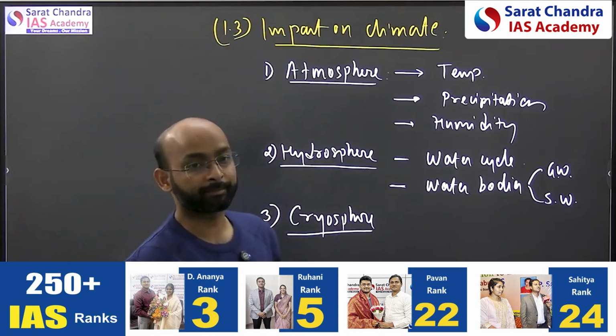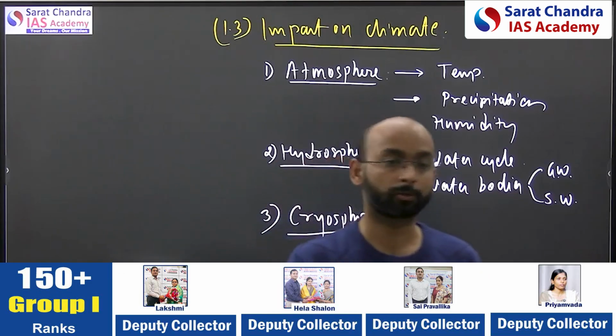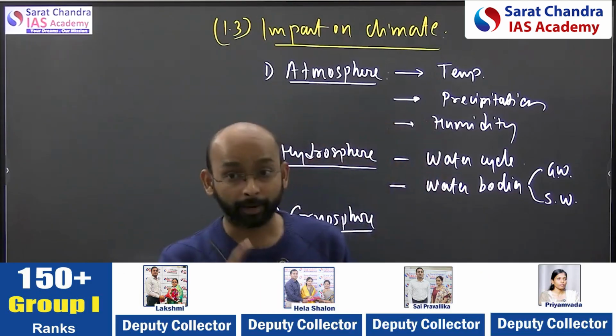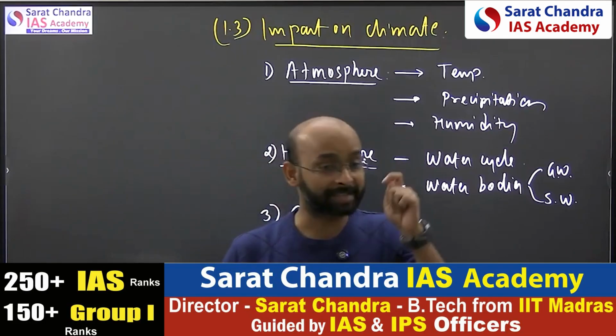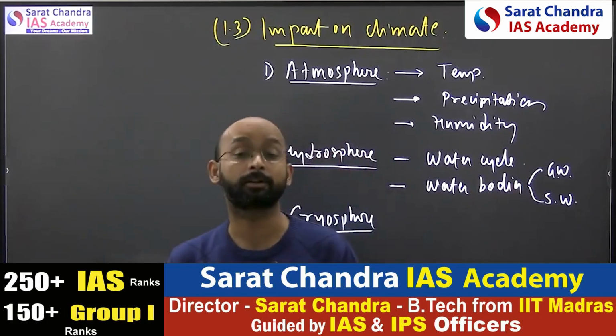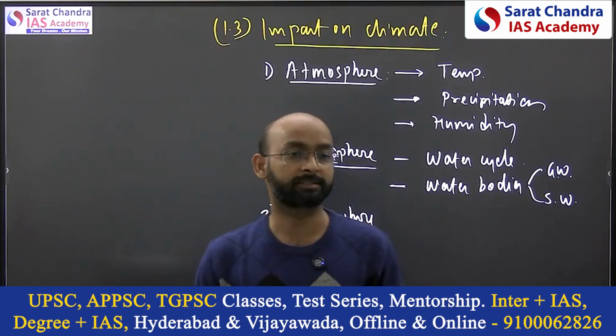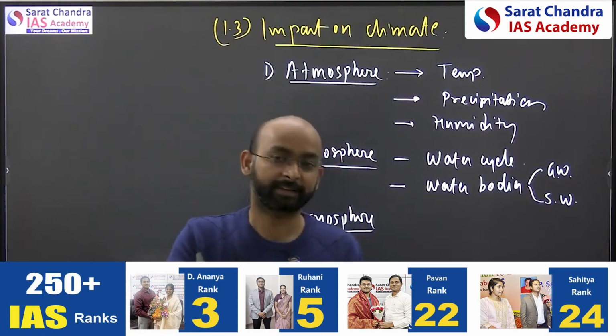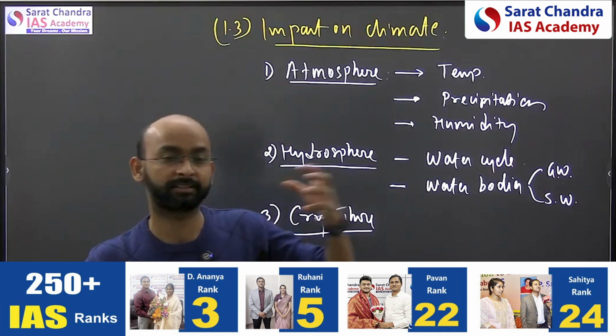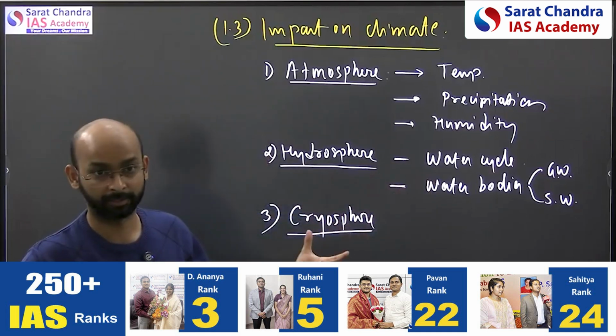See, the overall temperature of the world is rising because of global warming. We all know that. But the rate of increase of temperature is higher in the Arctic compared to other regions, and that is called Arctic amplification. That is the higher rate of rise in temperature in the Arctic and the cryosphere region.